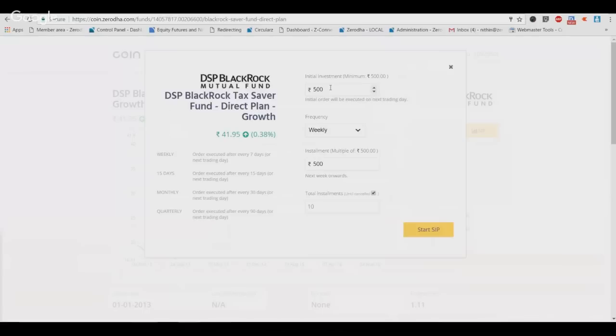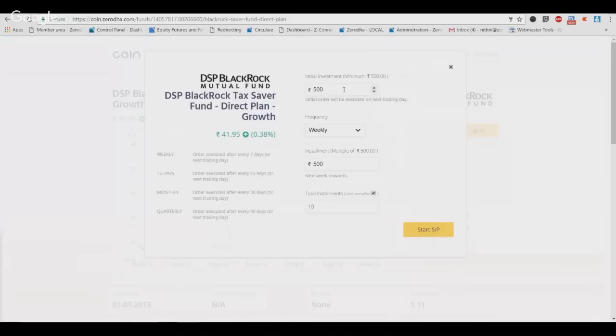Right now, again, the problem with your traditional SIP is anytime you want to stop a SIP or you want to edit, in the sense you want to change the value of a SIP, or you want to stop and start something else, all of this is extremely tough, right? Because each SIP has a NACH mandate to it. So if today you're having a Reliance tax saver and tomorrow you want to switch to DSP tax saver, that means you'll need another NACH form for DSP tax saver. So all of that is not required here, right?